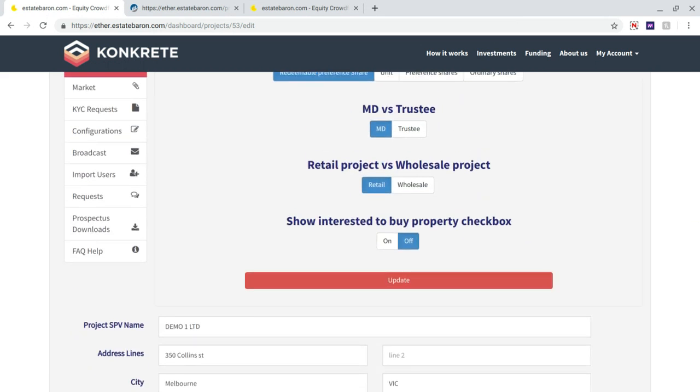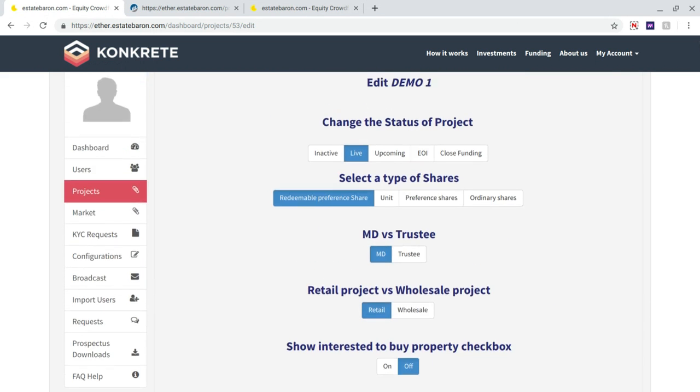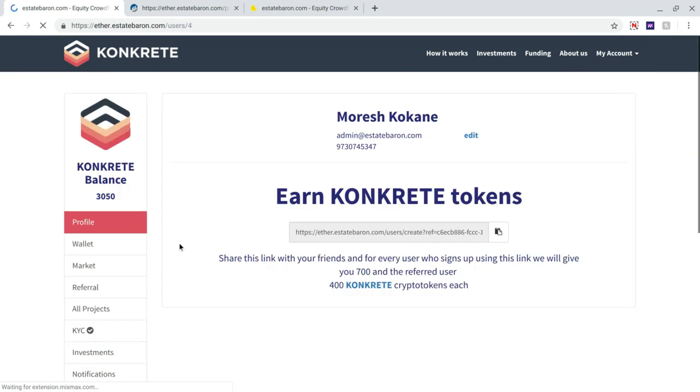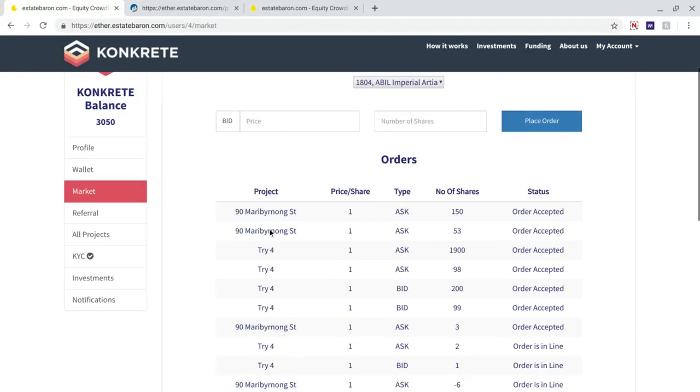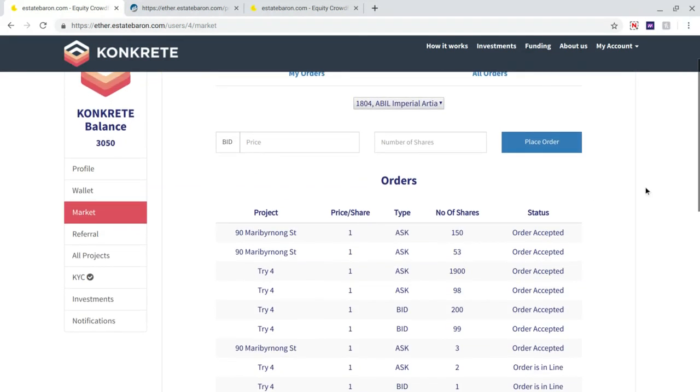Now, that's step one. We show the token generation. Step two was this investment application. Now we are going to show a secondary market transaction. The user can go in his profile and go into the market tab, which will have all his orders, and he can place a sell order.